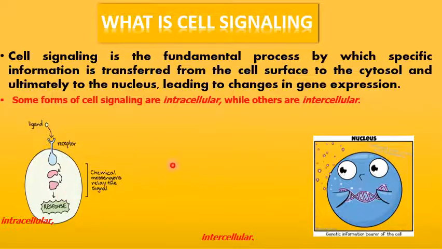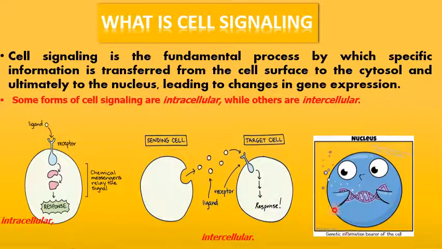This is called intracellular cell signaling. Another, here you can see, is intercellular cell signaling, where one of the cells is producing signals into the extracellular space, and this signal goes and binds to another cell which has a receptor that receives this signal, and the further changes happen. This is called intercellular, where the signal exchange and signal transformation take place between the sending cell and the target cell. Here intracellular is the signaling taking place within the cell.